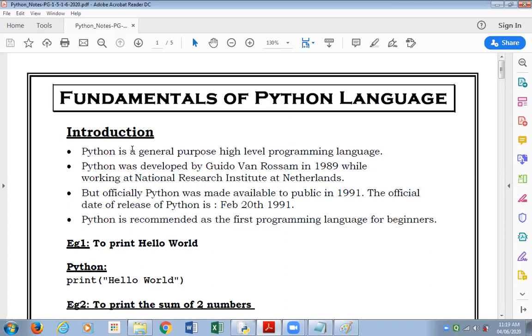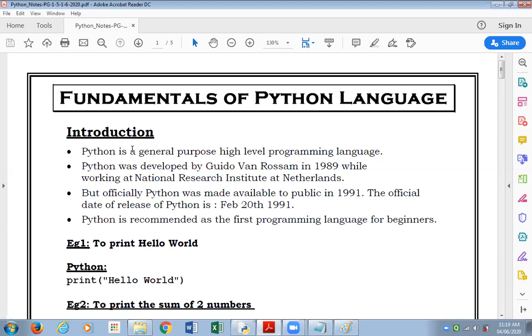Python was developed by Guido van Rossum in 1989 while working at the National Research Institute in the Netherlands. But officially, it was made available to the public in 1991. So though it was introduced in 1989, the software was officially made available to the public in 1991. The official date of release of Python is February 20th, 1991.